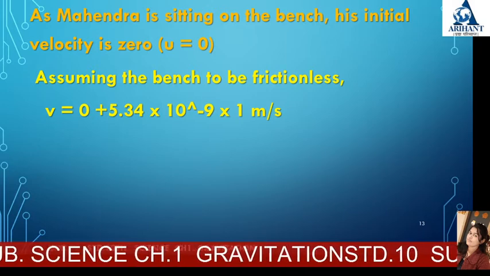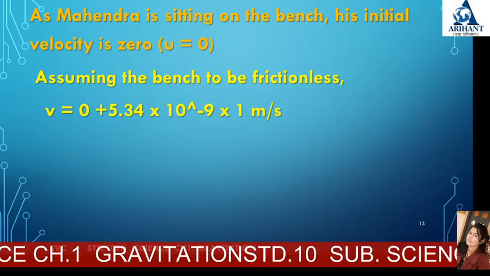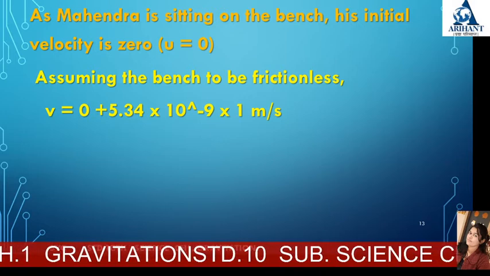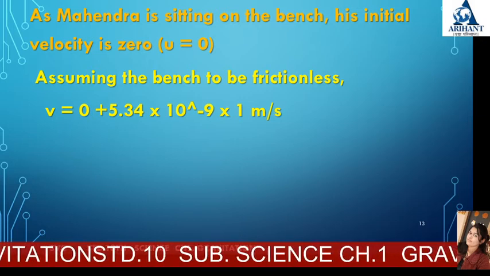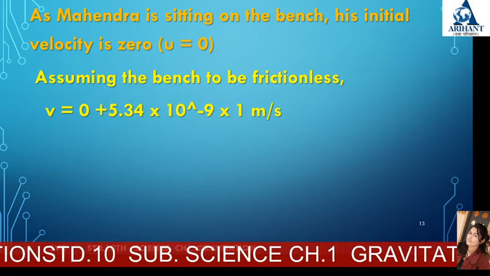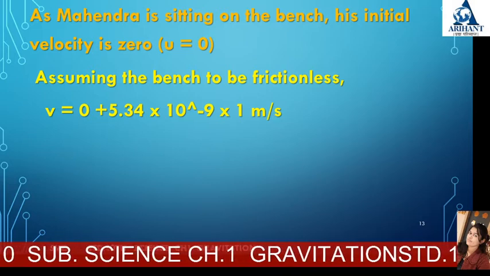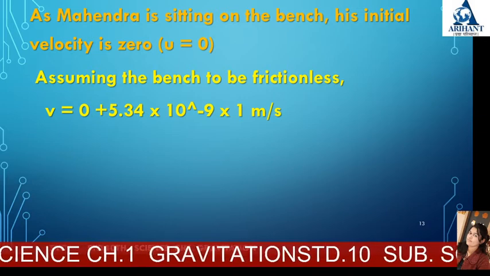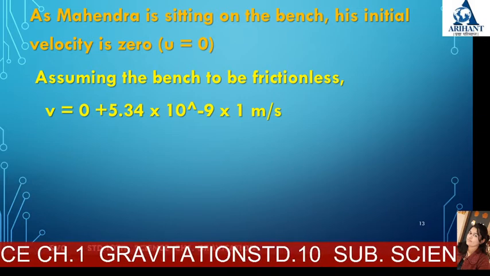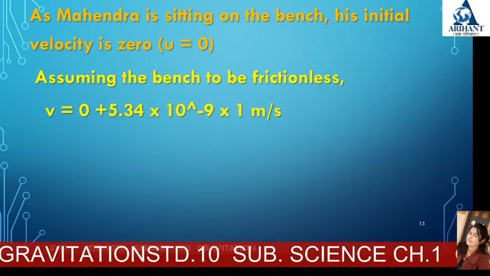We are putting values into v is equal to u plus at. u is the initial velocity, which we are assuming to be 0, that's why 0 came over there, plus 5.34 into 10 raised to minus 9, the acceleration we have calculated in the above step, into 1.